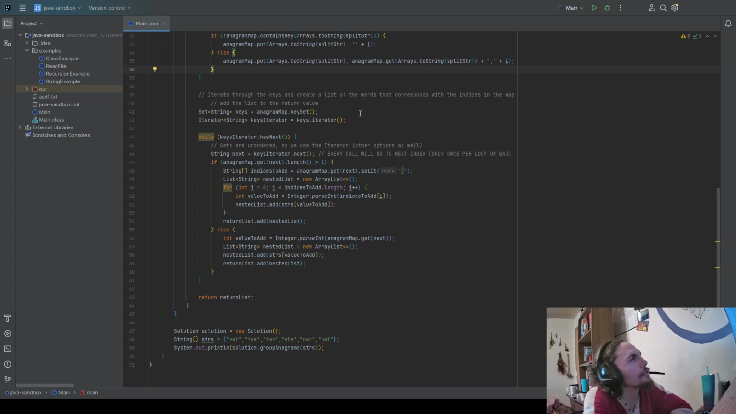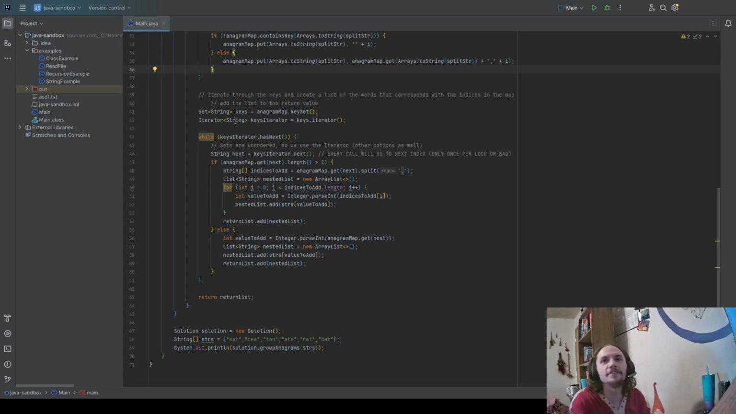So the set of strings is going to be our keys, and that's anagramMap.keySet. I know that there's multiple ways to iterate through a set. This one seemed the most straightforward for me. I think this is the most old school Java way of doing it, and there have been a lot of upgrades since Java 8 for this, but this was the approach that seemed the most straightforward to me. This is the one that I could wrap my head around the most, probably because it's just more verbose, but whatever.